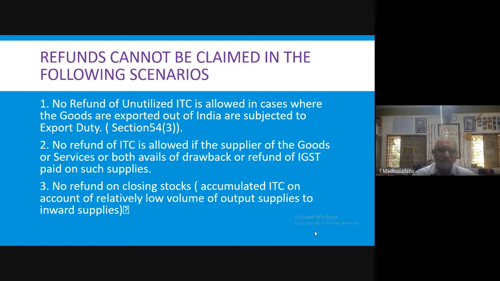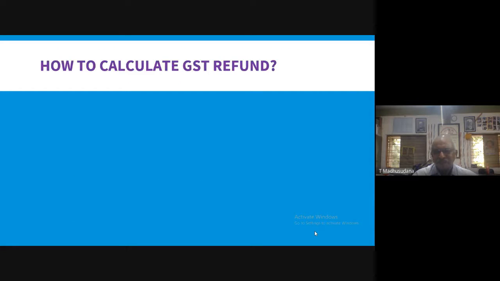Input tax paid on closing stock cannot be claimed by the supplier. So these are the three situations in which the supplier cannot claim for the refund of the tax from the government.